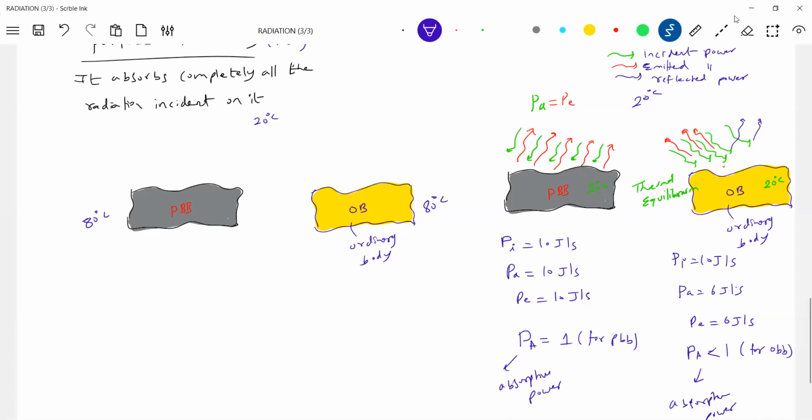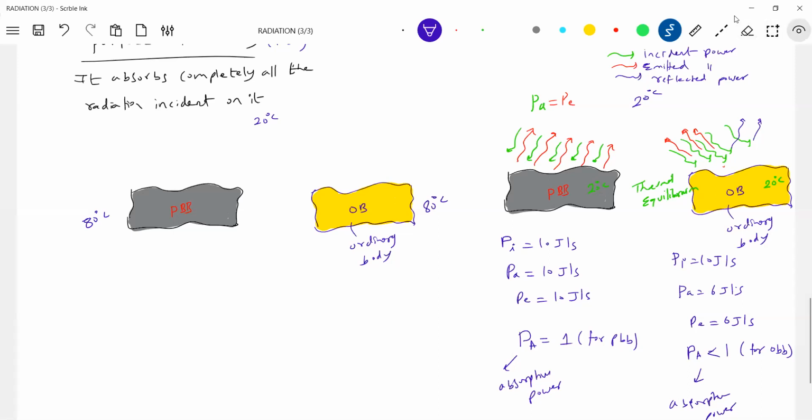All that incident power is being totally absorbed. So therefore I'm writing PA. For a perfect black body, PA equals PI. For ordinary bodies, what happens? The PA will be less than PI. Let's analyze this one like this. We can explain the equilibrium phenomena of an ordinary body.